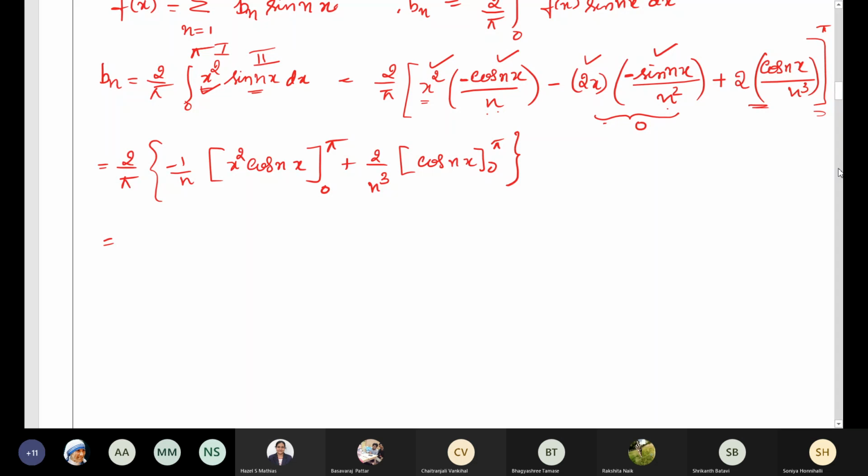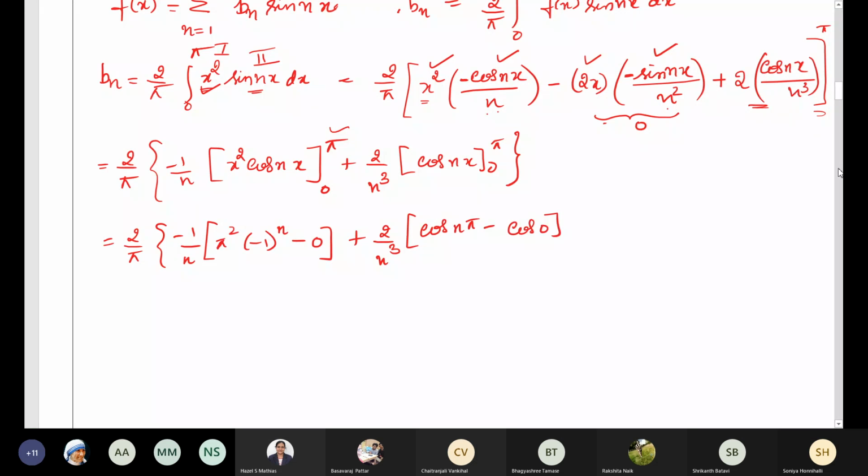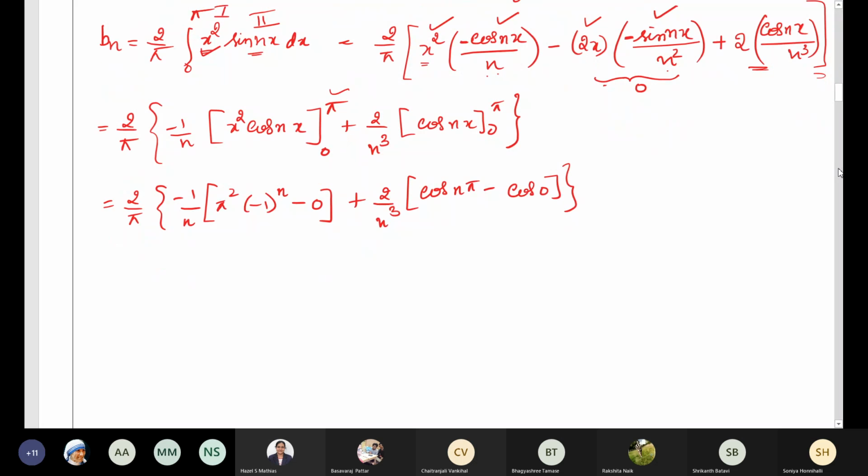So what do we get when we put the limits? 2 by pi into minus 1 by n. When we put the upper limit pi, it will be pi square into cos n pi. Cos n pi can be written as minus 1 power n. When you put the lower limit, it will be 0. Plus 2 by n cube into the upper limit cos n pi minus cos 0. So this is what we get.